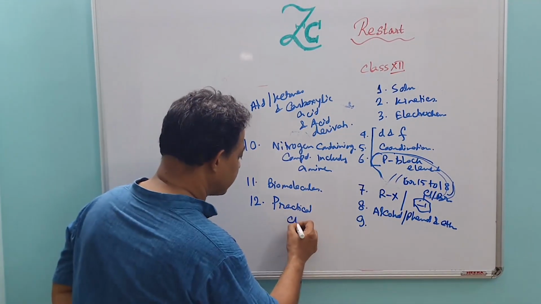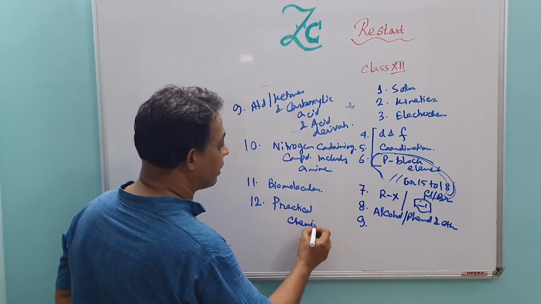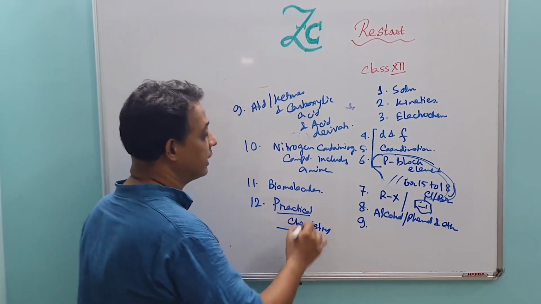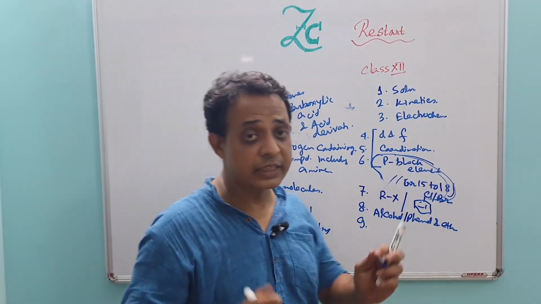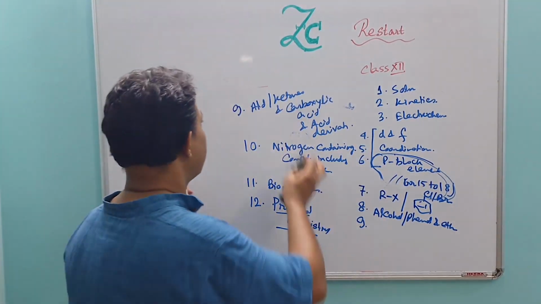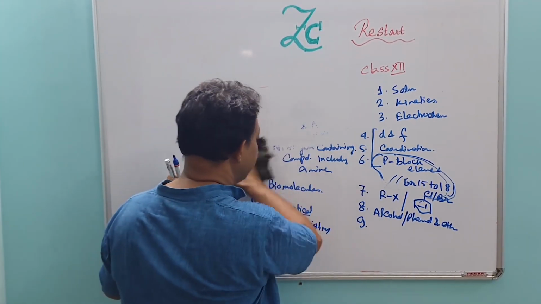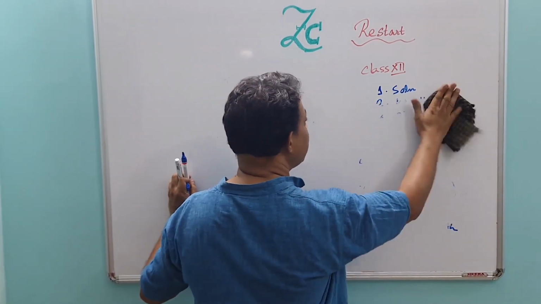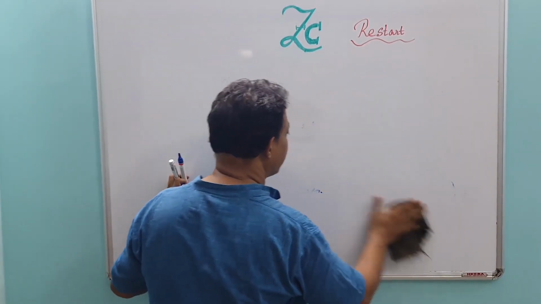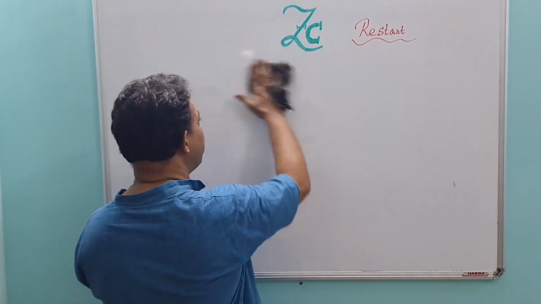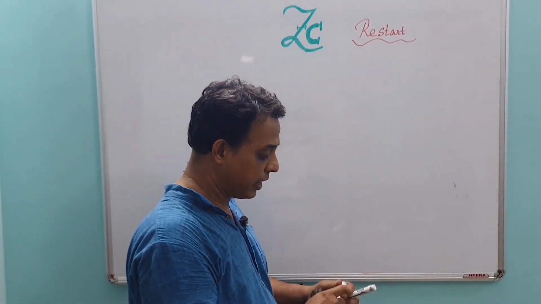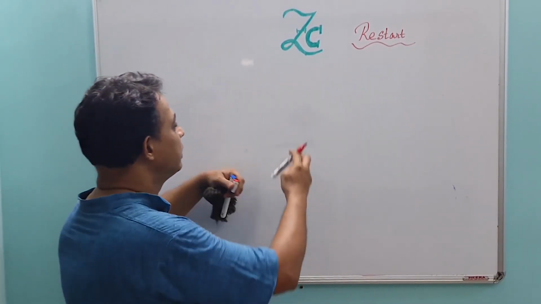So practical chemistry, including both inorganic and organic practical chemistry, is the last chapter, chapter number 12. So 10 chapters in class 11 and 12 chapters in class 12. This 12 should always be kept in your mind: 10 plus 12, 22.